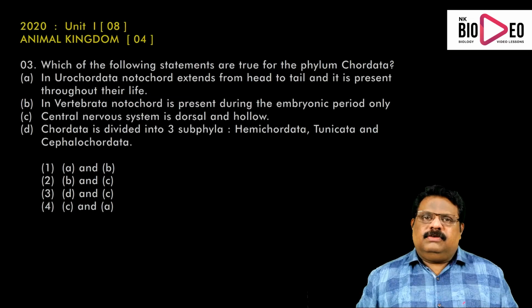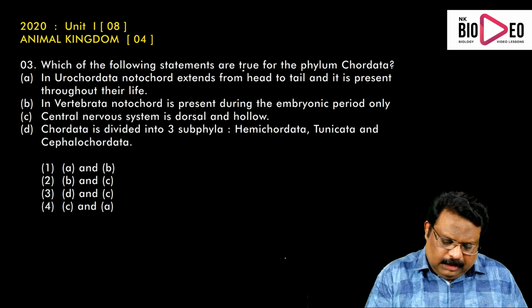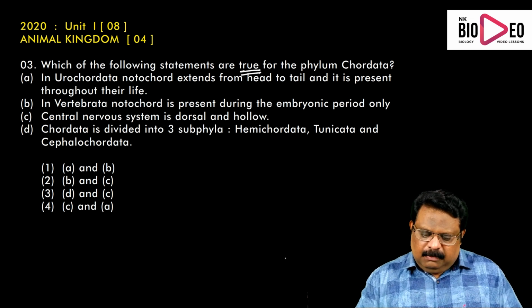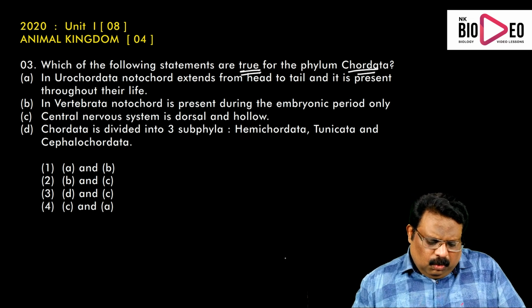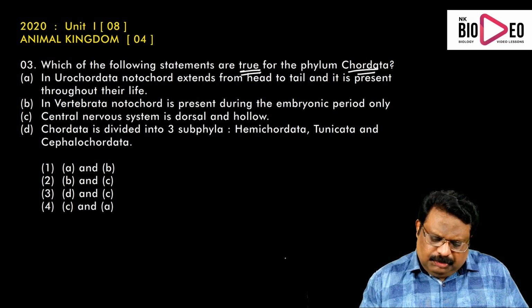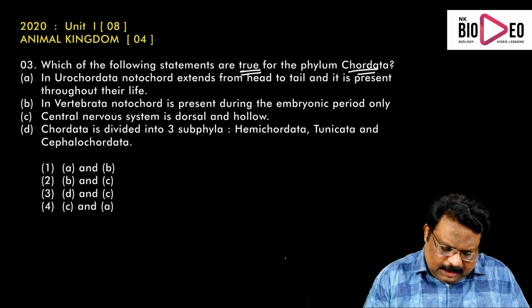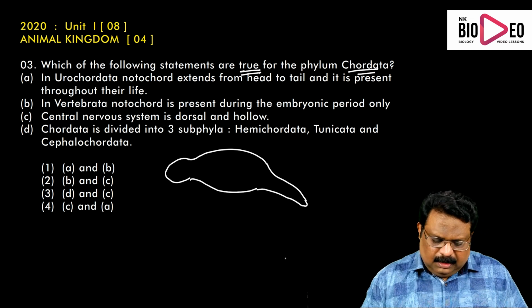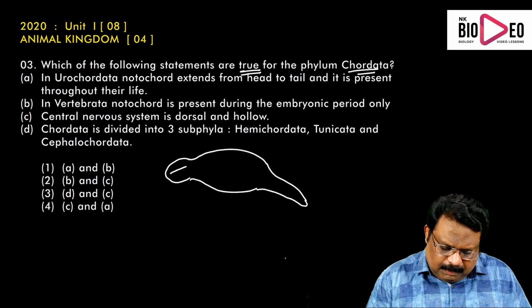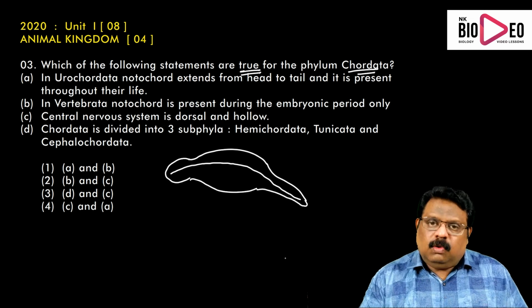The third question from animal kingdom. Which of the following statements are true? We have to find out the true statement for the phylum Chordata, the last phylum. In Urochordata, notochord extends from head to tail and is present throughout their life. In Chordata, the body consists of a head region, trunk region and a tail region. Here it is said that notochord extends from the head region, trunk region up to the tip of the tail region and is present throughout their life.